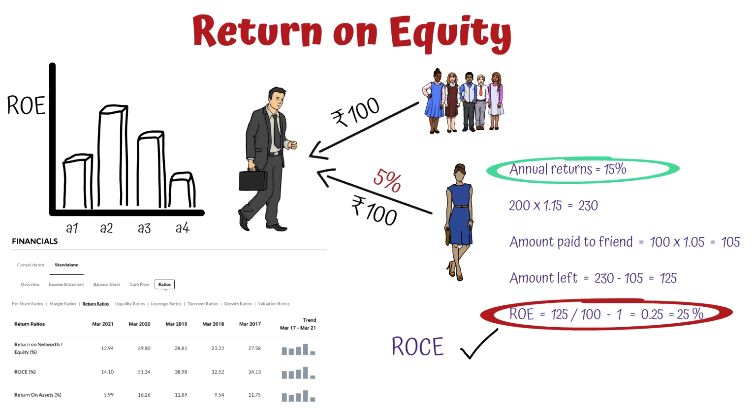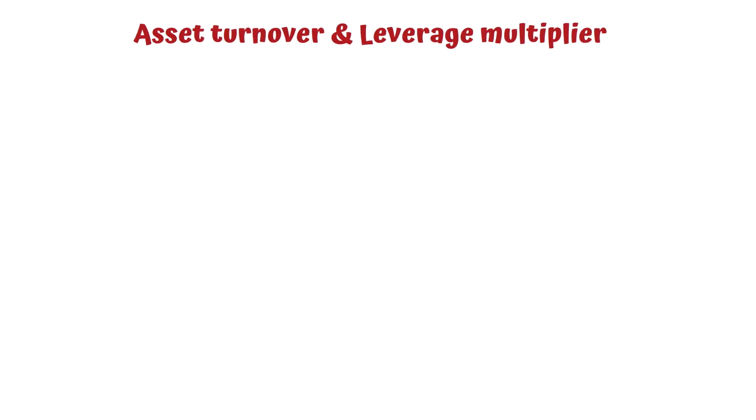So this is an example where we can analyze the ROE, which is a very strong factor, and many of the investors use this to compare various shares. We'll consider some other factors as well. Now we'll discuss asset turnover.